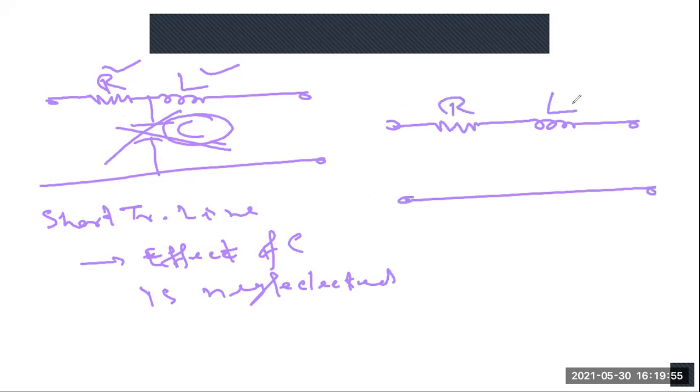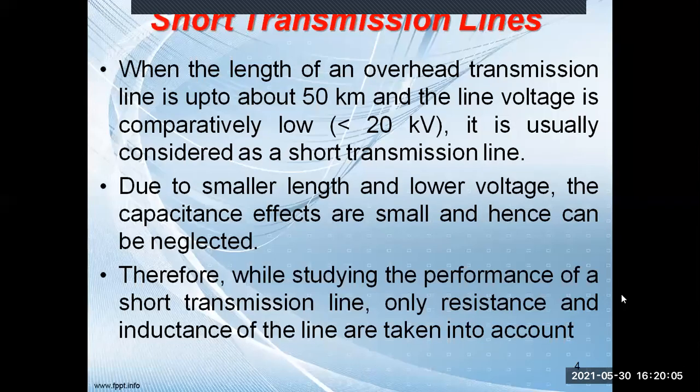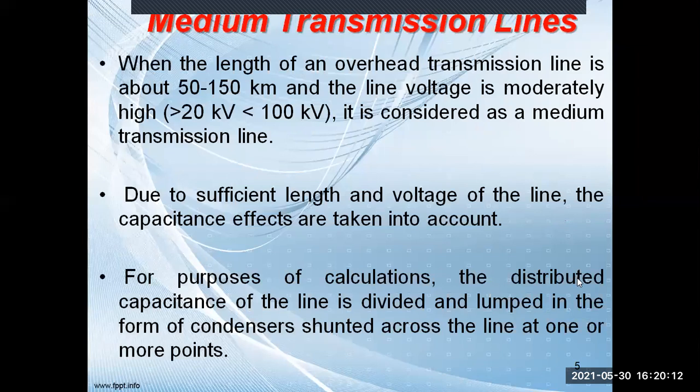Clear? Okay. Therefore, while studying the performance of a short transmission line, only resistance and inductance of the lines are taken into account. Now we'll go to the medium transmission line. The voltage level of the medium transmission line is greater than 20 kV and less than 100 kV, and the length of the transmission line is 50 kilometer to 150 kilometer.